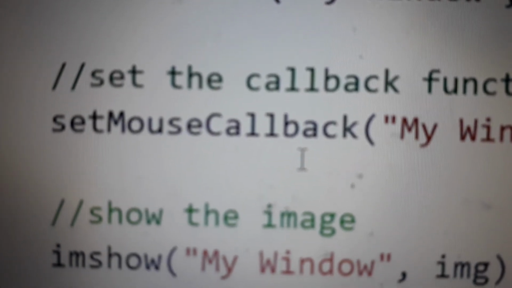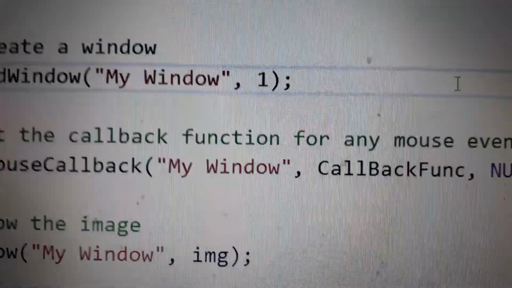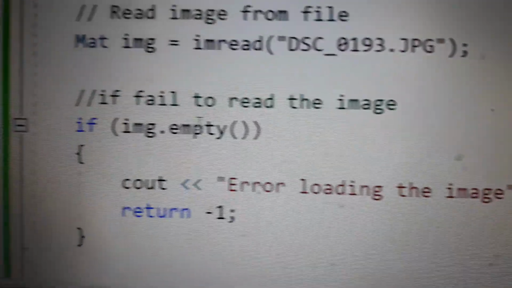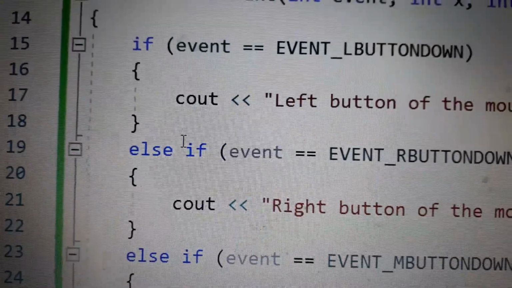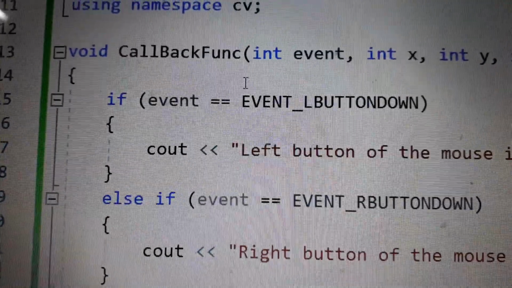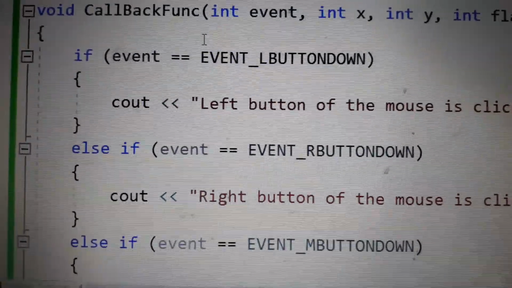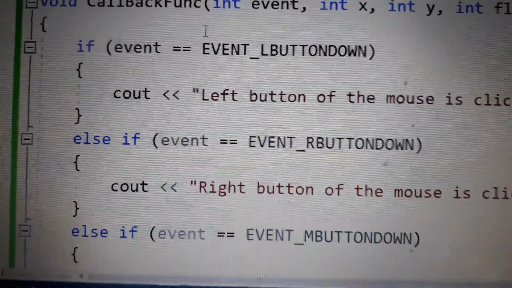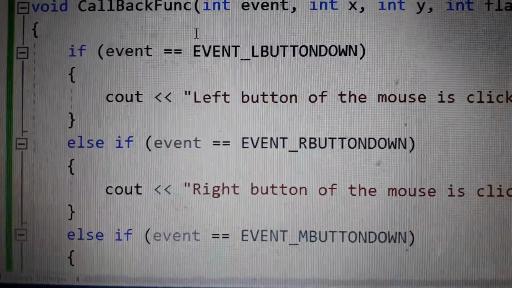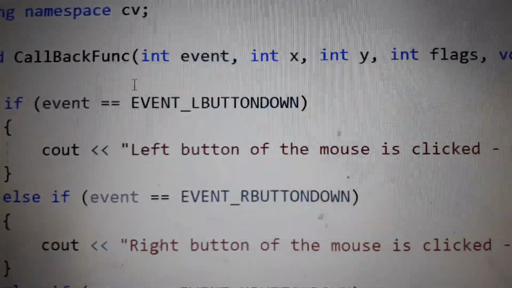This set mouse callback function takes a few arguments. One is the window name, which contains the image, then the callback function, and the null. Now the callback function has parameters on the event. The event could be the left button or right button, shift or alt button, or shift plus control, left or right. The events are multiple. We can go through the OpenCV SDK portal to understand how many events there are, but currently we will go through the existing one.